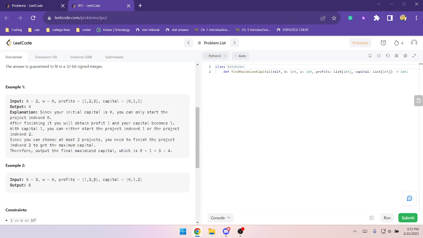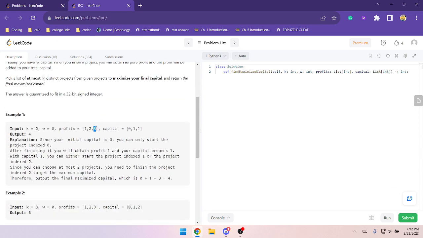Okay, let me think. So here you decide to grab the last one since... but wouldn't you have 3 profit by then? You can either start the project index 1 or the project indexed 2. Since you can choose at most 2 projects, you finish the project with index 2. Okay. Why'd they give such small example cases? There's only very little.